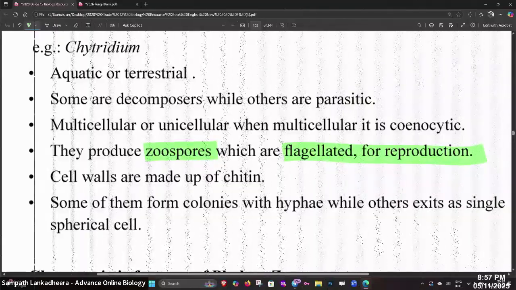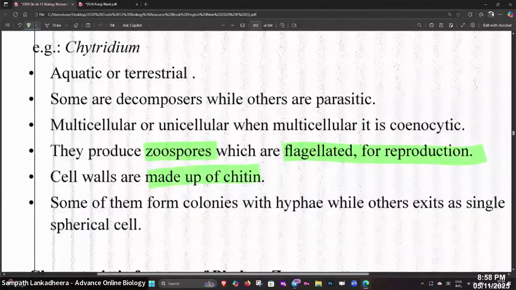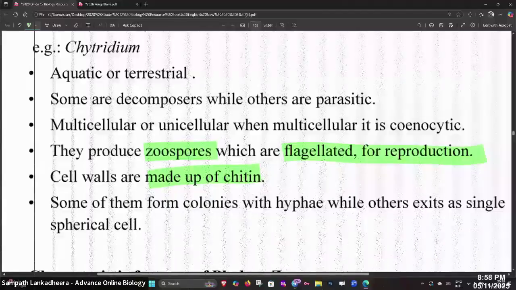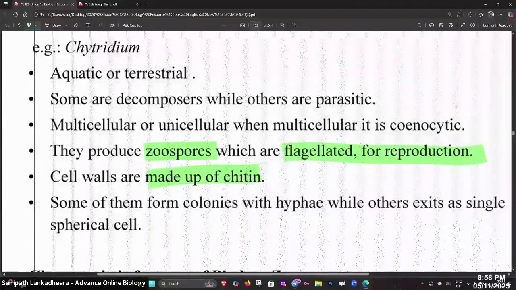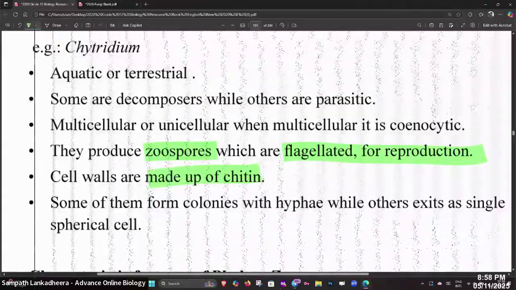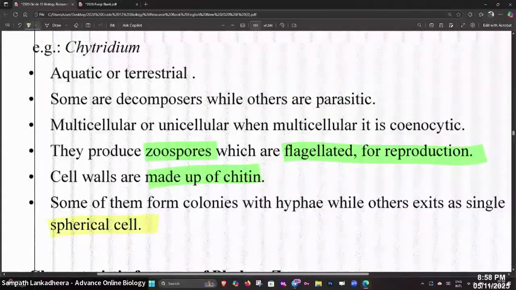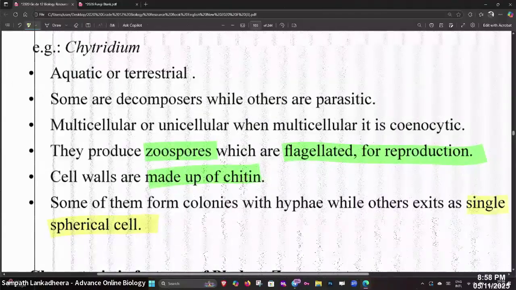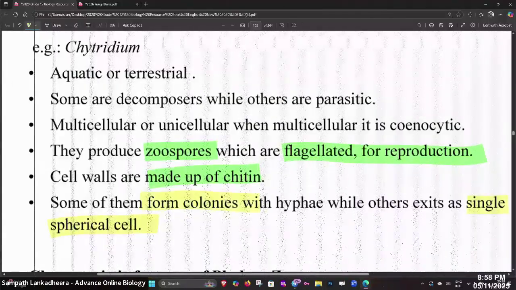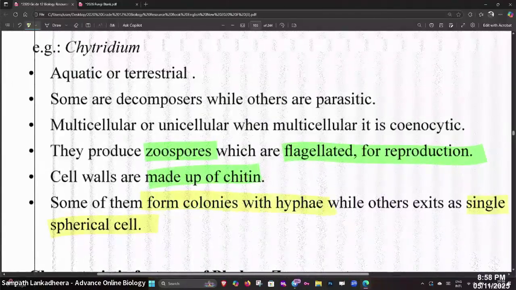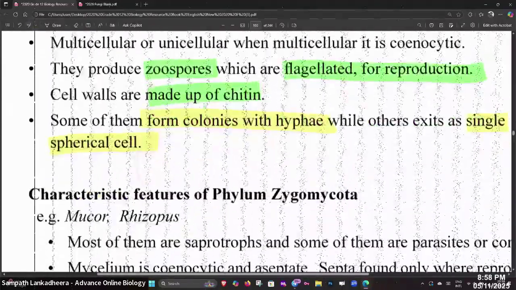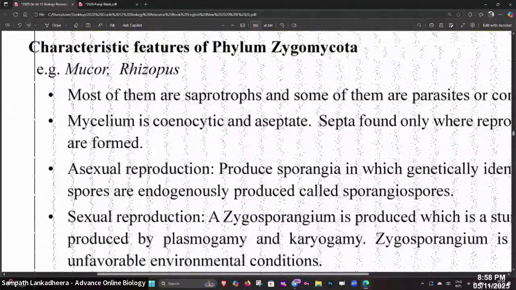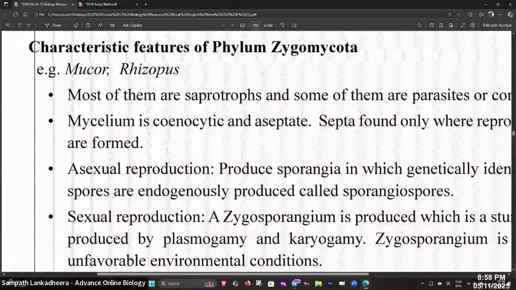Cell walls are made up of chitin, which is a fungal feature. Some of them form colonies with hyphae, while others exist as single spherical cells. That's a special feature. That's all you had to learn about it. Now we can go for Zygomycota.